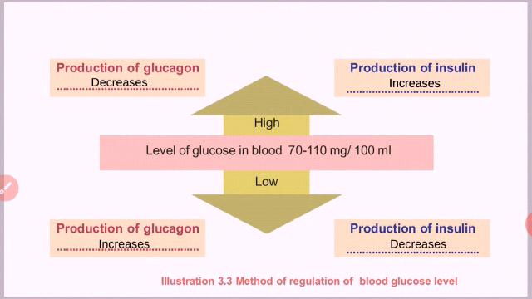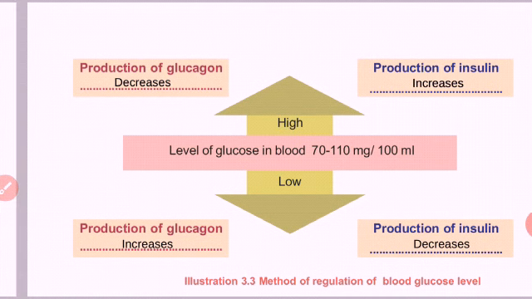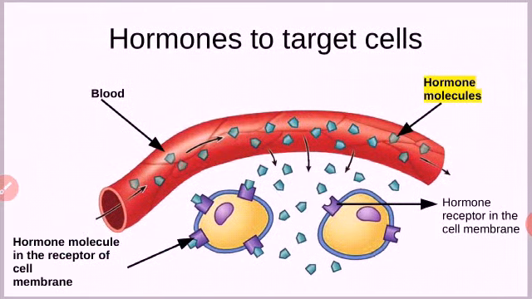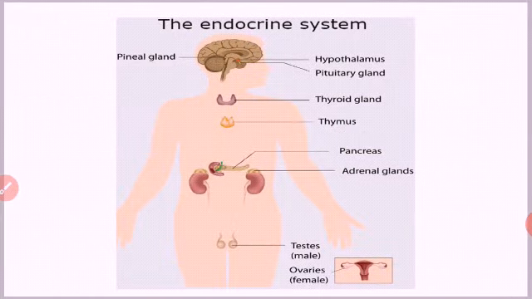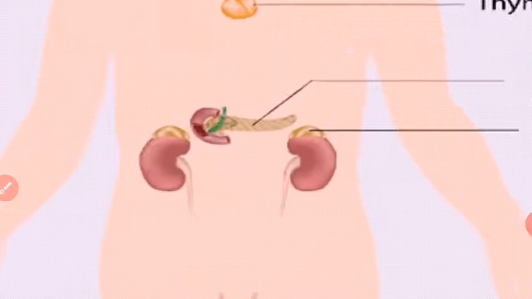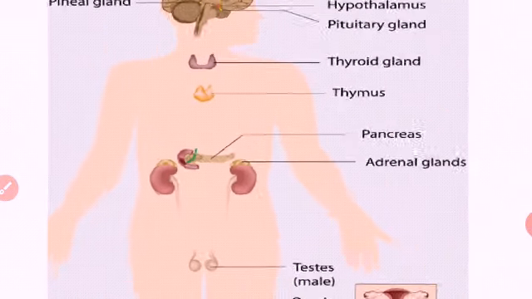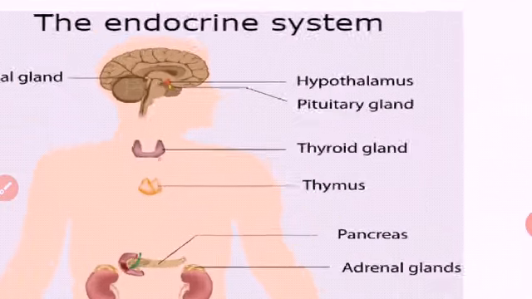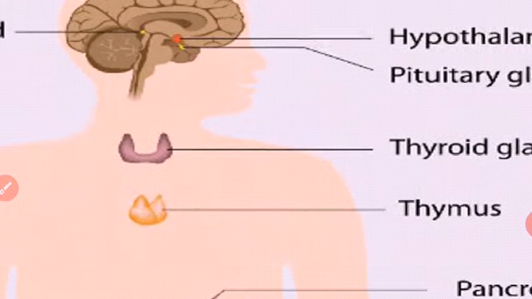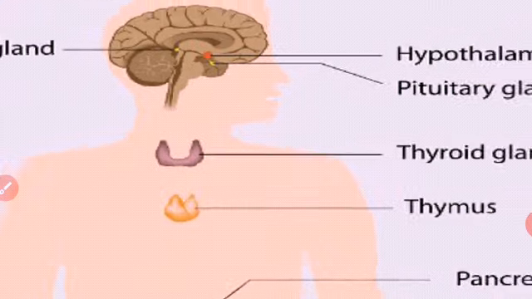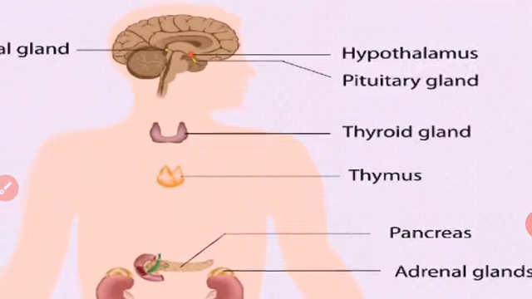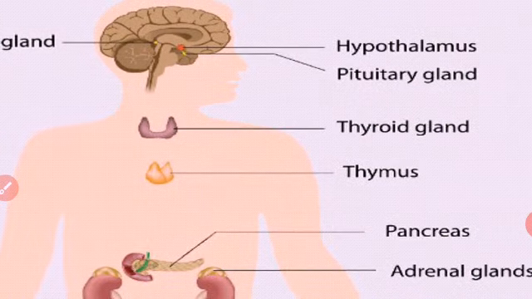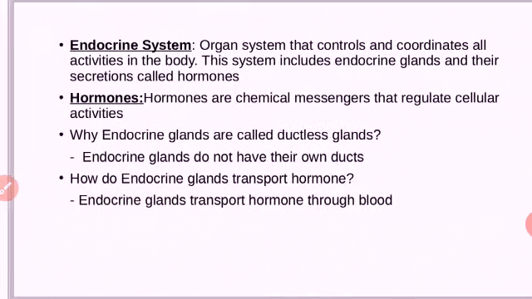We will go to the next gland. I have shown you the different glands. Here you can see the different glands. We learned about pancreas. Next we will learn about thyroid gland. You can identify the location here. Location of thyroid gland is in the neck, in the throat. Okay. We will go in detail.